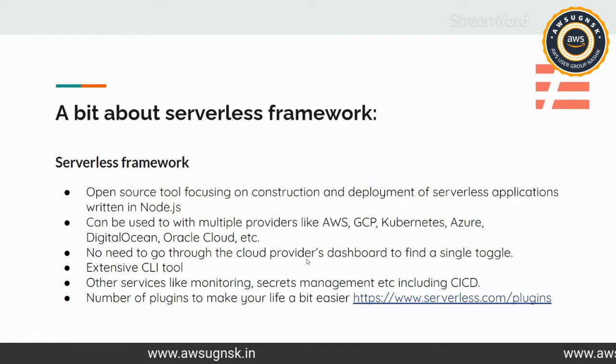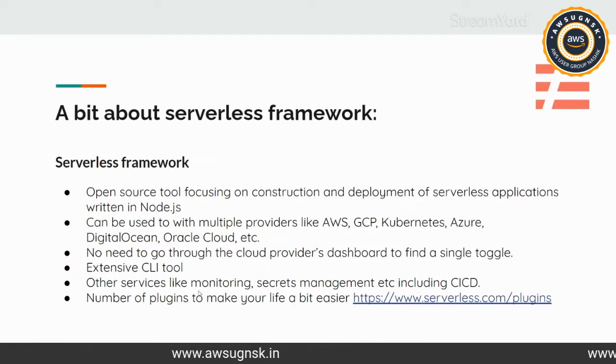And then as already mentioned, we don't have to go inside the cloud provider's dashboard and click here and there and find a particular setting, and go through it and toggle that setting on to do a particular thing. So you just have to write your YAML file and all the configuration inside that YAML file, and just run SLS deploy, and everything will be automatically created and configured on your cloud. And then it also has an extensive CLI tool. We'll be using that tool continuously today, so you'll be able to see how we can use it.